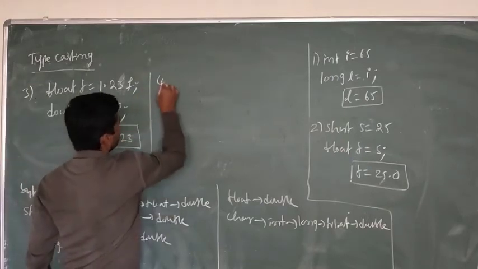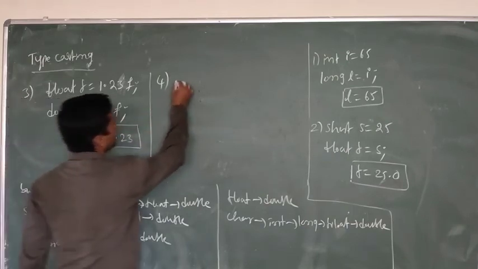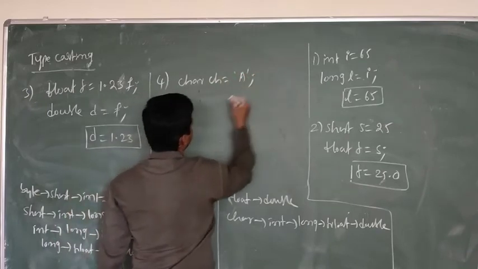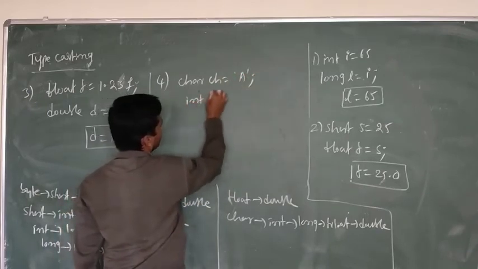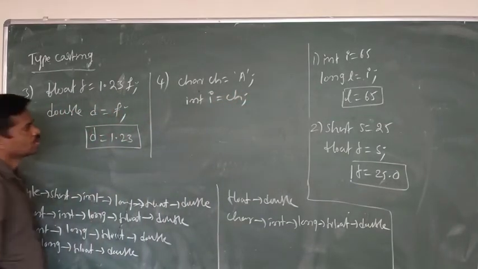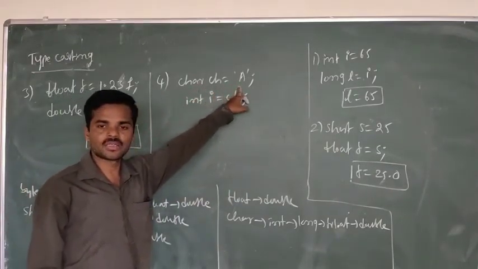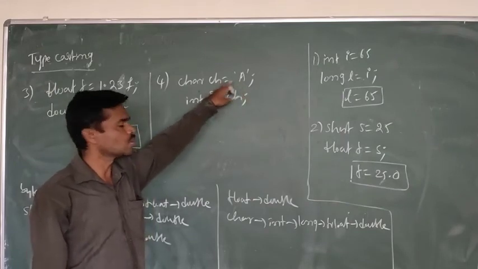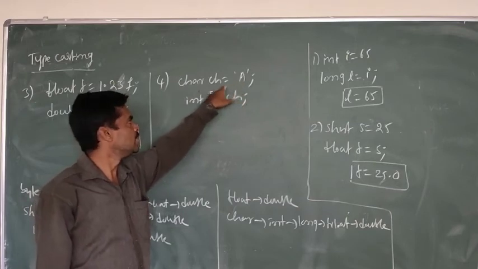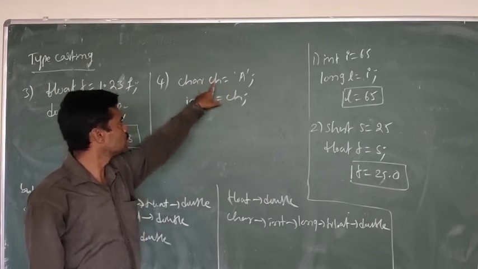One more example is character to integer. For example, char CH is equal to 'A', int I is equal to CH. Characters are ASCII values; characters return ASCII values as integer numbers, so basically a character is also a number.